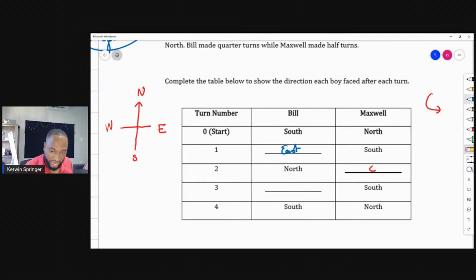Billy boy is going to end up facing west here. So he's going to be south, then he's going to go east, then he's going to go north, then he's going to go west. What about good old Maxwell?